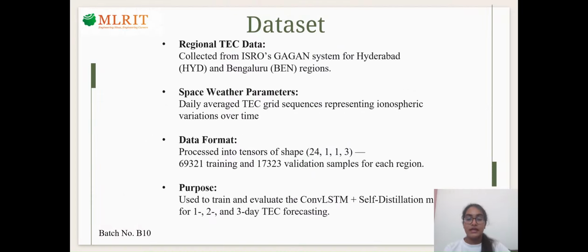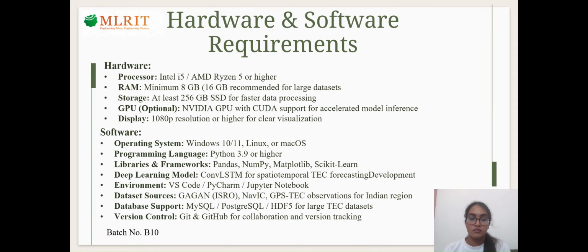We use regional TEC data from ISRO's GAGAN system for Hyderabad and Bangalore. We also use space weather parameters. The data is processed into tensor format with shape 24×11×3. We have training and validation samples for both regions. The dataset is used to train and evaluate the convolutional LSTM model for forecasting.